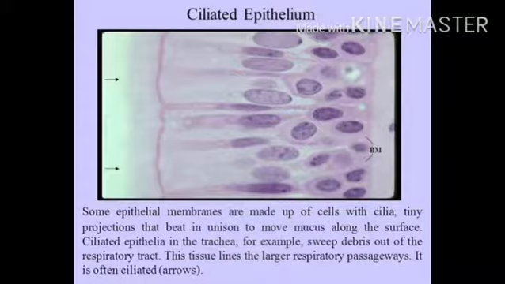Cuboidal or ciliated epithelium with cube-shaped cells forms the lining of kidney tubules and ducts of salivary glands, where it provides mechanical support. Epithelial cells often acquire additional specialization as gland cells, which can secrete substances at the epithelial surface. Sometimes a portion of the epithelial tissue folds inward and a multicellular gland is formed. This is glandular epithelium.